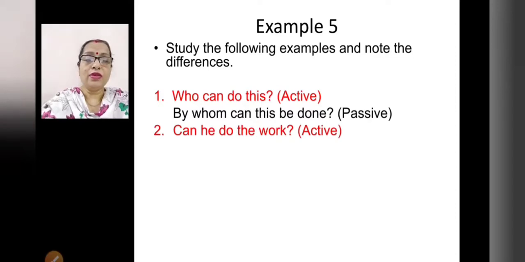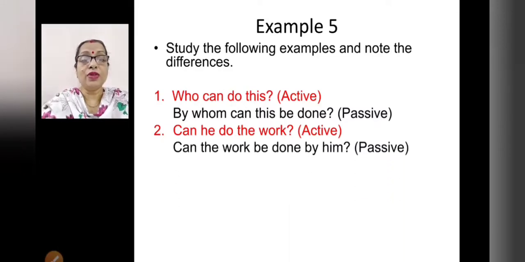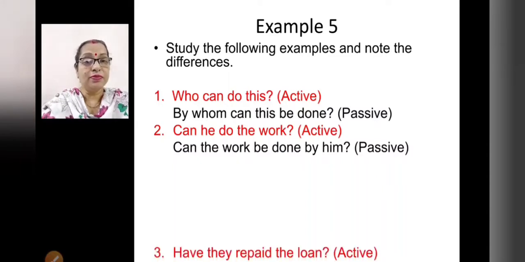Can he do the work? Active. How can you make it passive? Can the work be done by him? Remember, okay, be done. Can, all these are defective verbs. It remains like that only. Defective verbs already we have studied. The modal auxiliaries, right? So it remains the same.